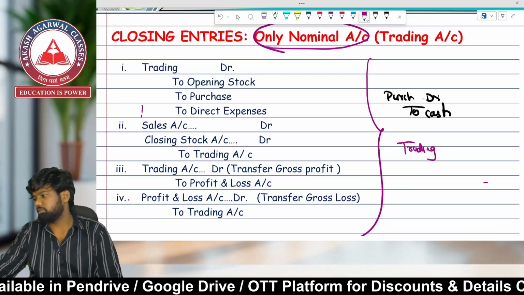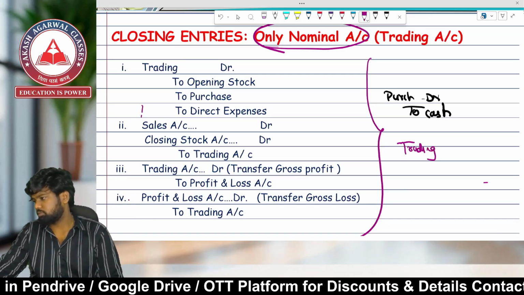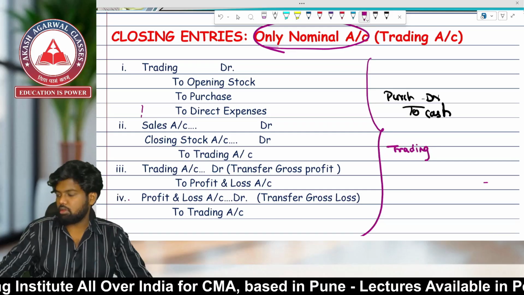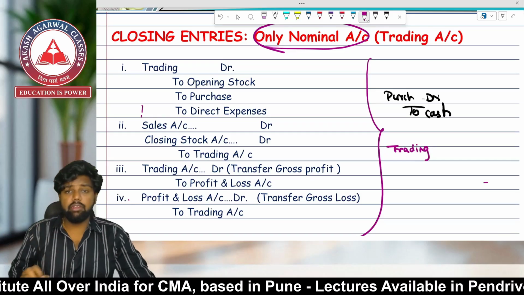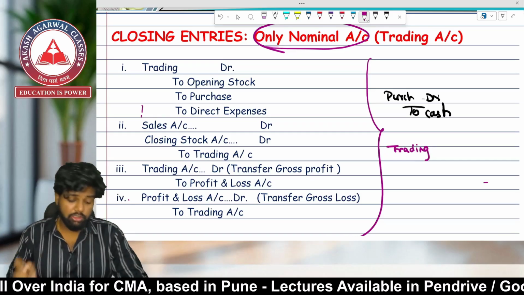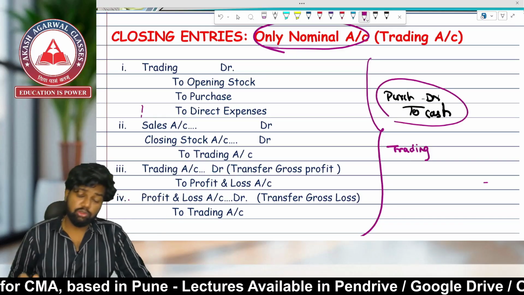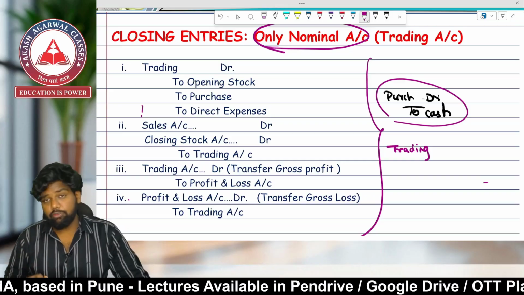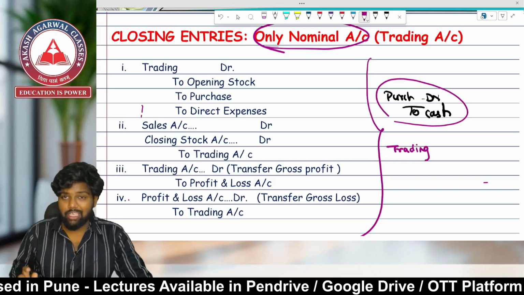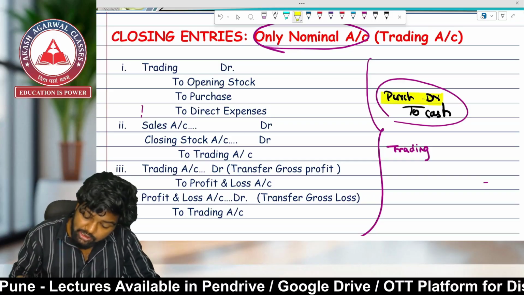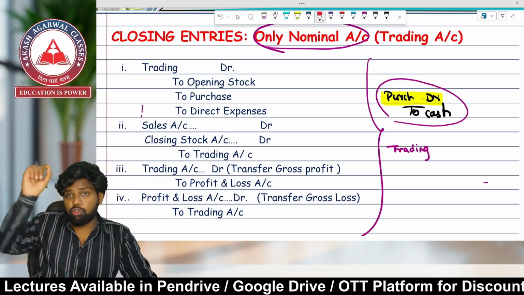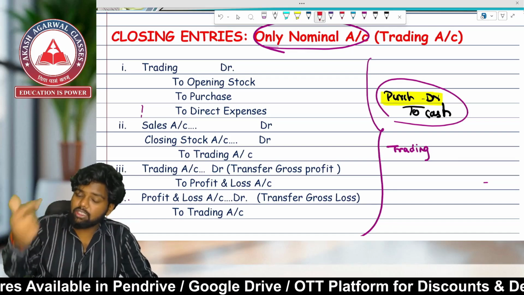Just give me a second. Yes, so we were on the point of what? Closing entries for nominal accounts. First of all, the entry for purchase is purchase account debit to cash. Now purchase has which balance? Debit balance. For reducing the debit balance, you have to credit the account.